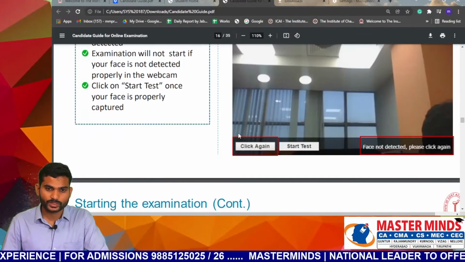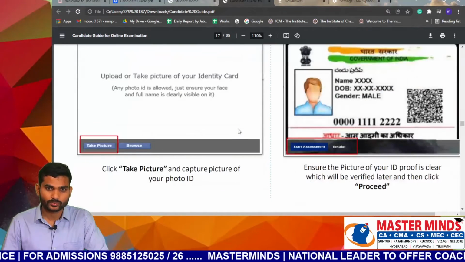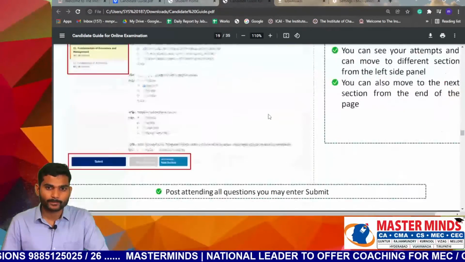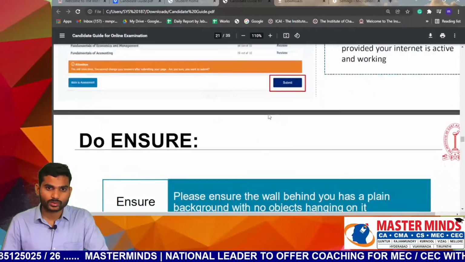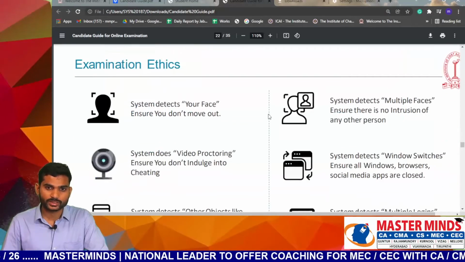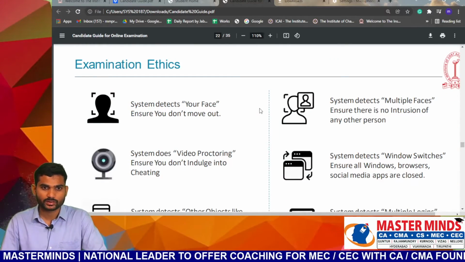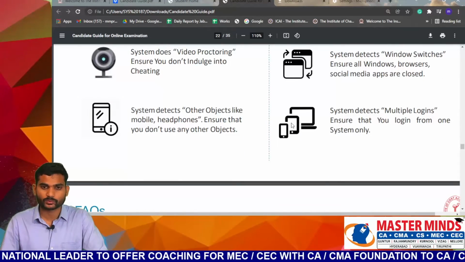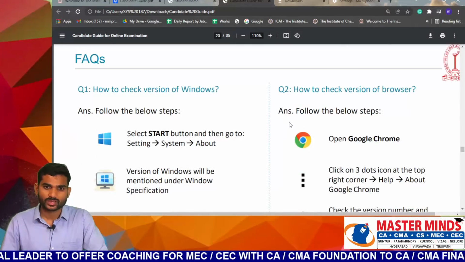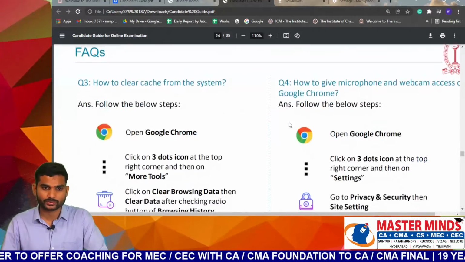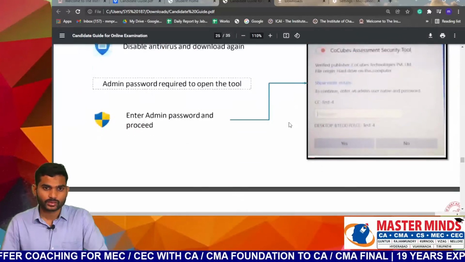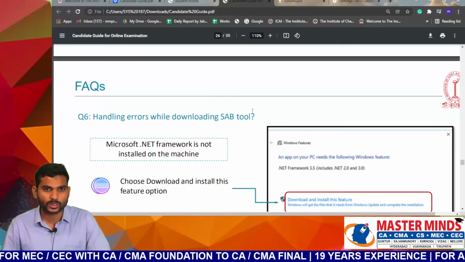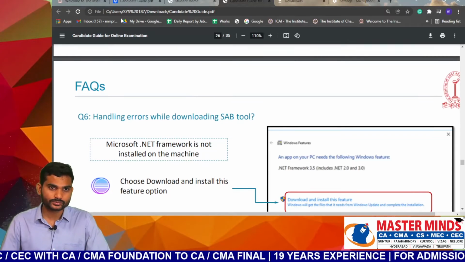I will show how to log in. Your face has to be visible, and you need to upload your ID proof. These are normal instructions. Examination ethics: your face and video have to be visible, and your microphone has to be enabled. The FAQs are normal, nothing special there. This is a normal manual, but I'm going to show how to download the SAB tools, which is very important.